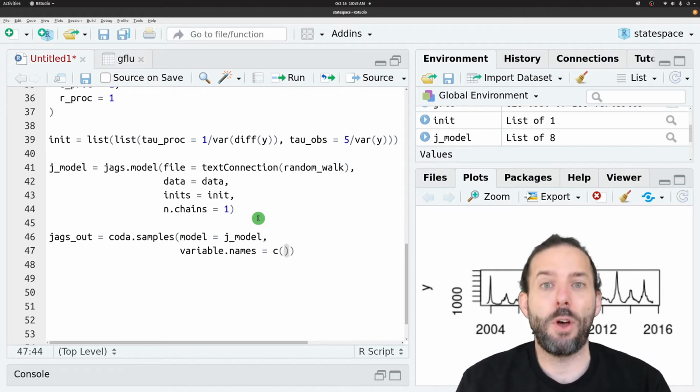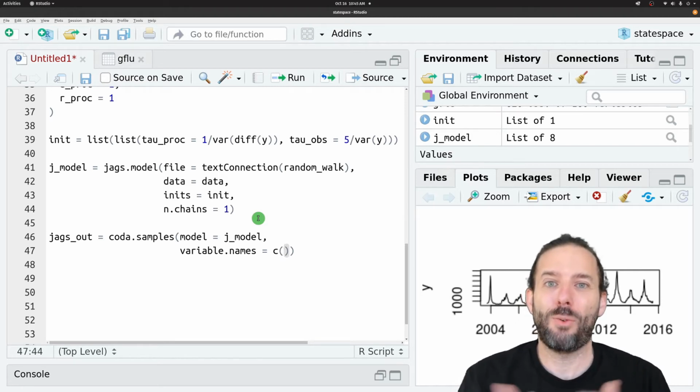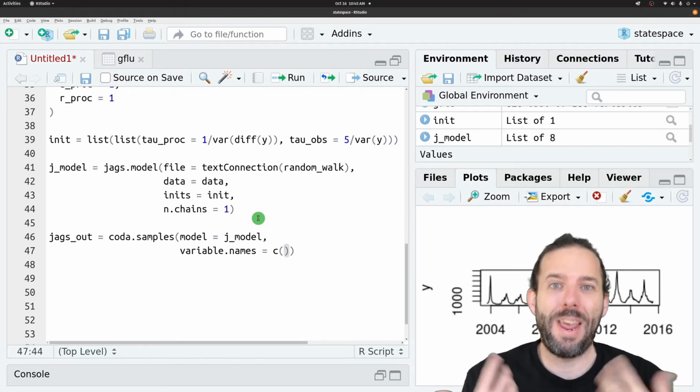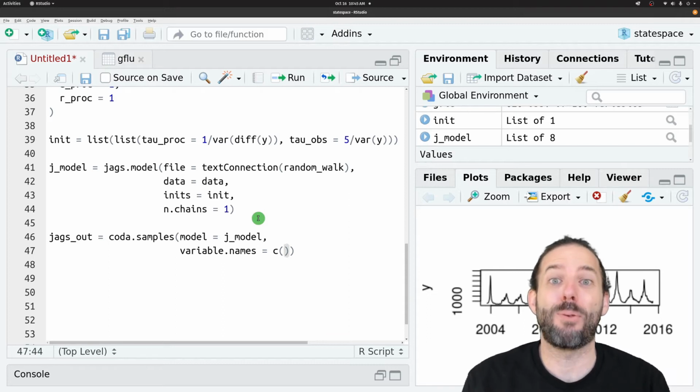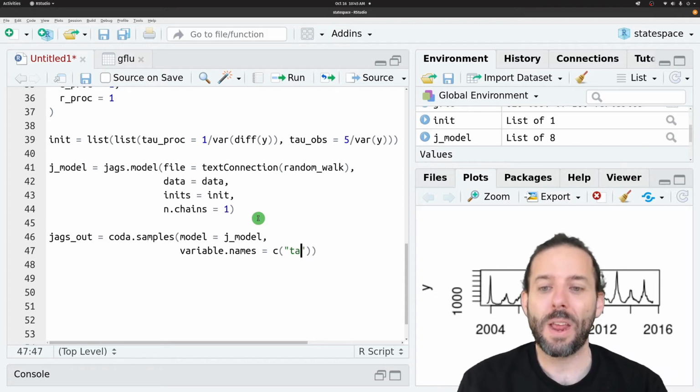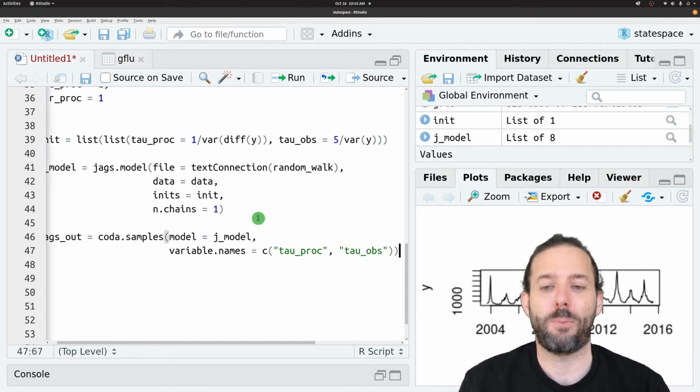And we're going to start with those because they're going to help us figure out whether the model's actually been fit, whether the algorithm has found the right parameters yet. And so we'll give it a vector with strings for the variable names. And so the first one that we want is tau for the process model, and the second one is tau for the observation model.